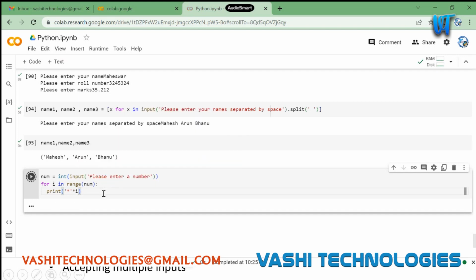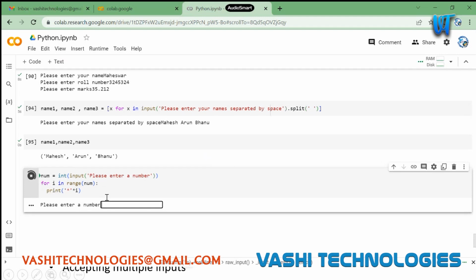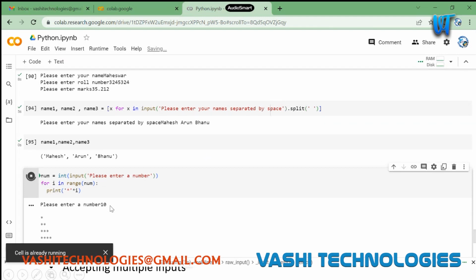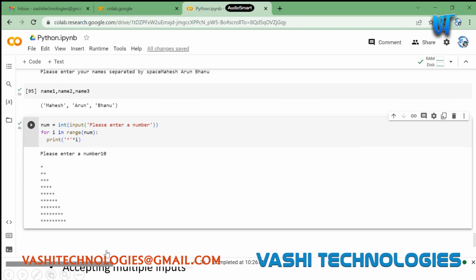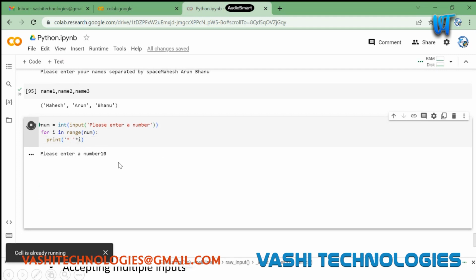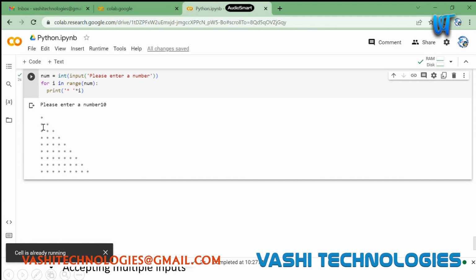So I can just do this thing here. It's asking for a number and I'm giving some number, and you can see that it is printing a right angle, sorry, left angle triangle here. I'm not sure whether it's a left or right angle, but this is one of those, and you can beautify it a bit if needed. Let's say I need to make it more beautiful, and you can see this is now a perfect right or left angle triangle.